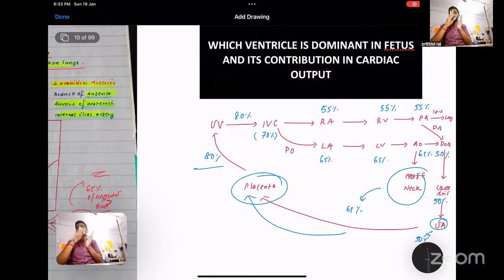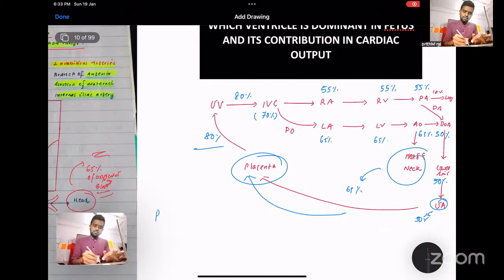So your right ventricle has to work a lot compared to the left ventricle, and also because of shunting, the right ventricle has to shunt this blood through the ductus arteriosus. So more blood will go via the right ventricle compared to the left ventricle. That's why the right ventricle is the dominant chamber in the fetus, and it contributes 55 percentage of the cardiac output.